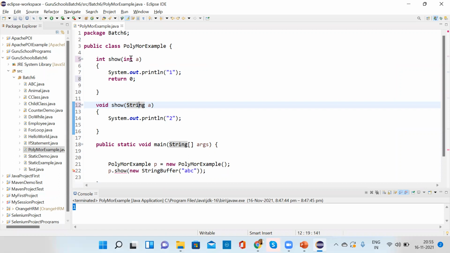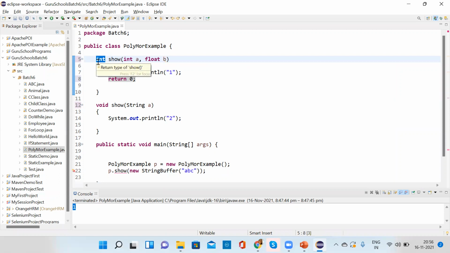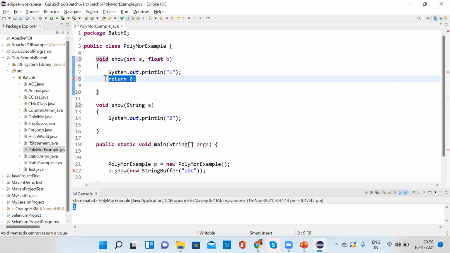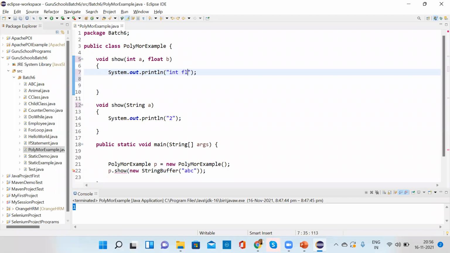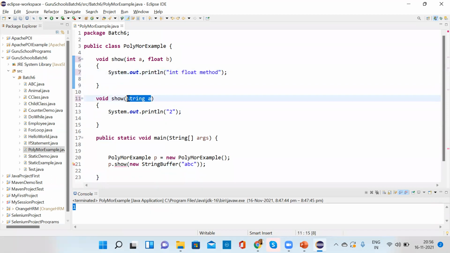Okay, come on, fast. Everyone tell me: integer A and float B, and the return type is void. I'll make it void to have no confusion. So this is the integer, float method. Now the second one is float A and integer B. This is the float, integer method.